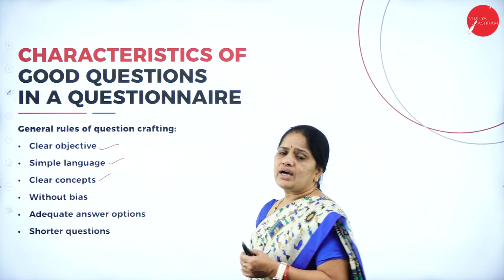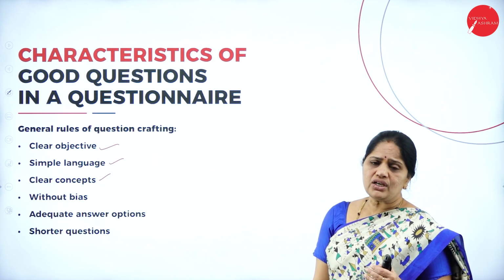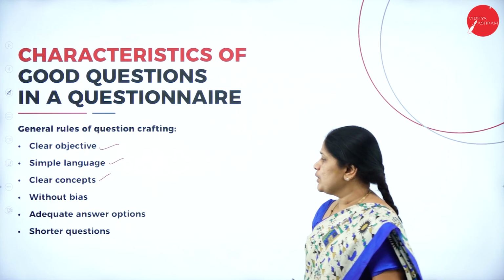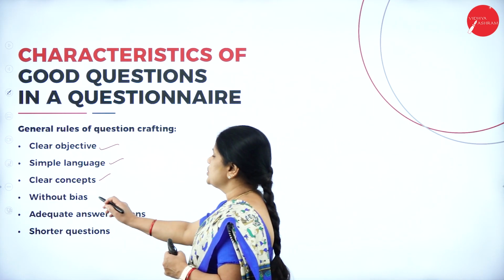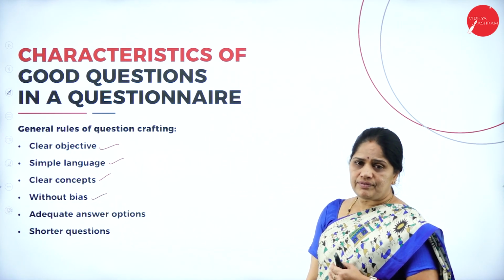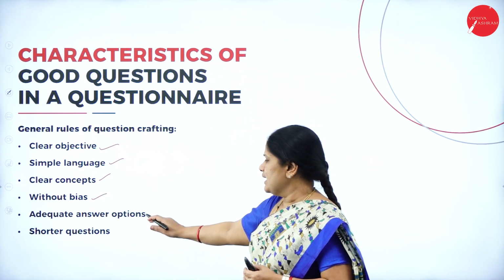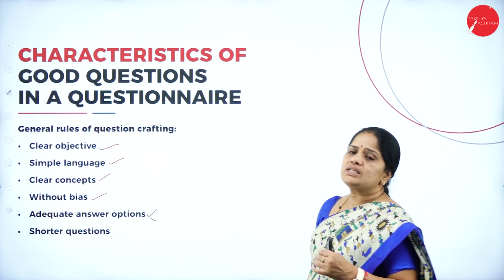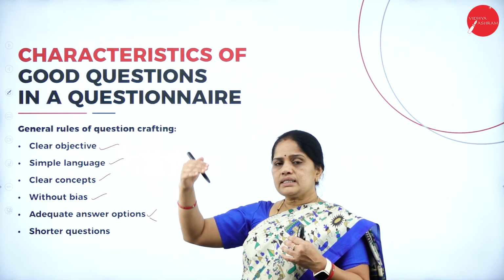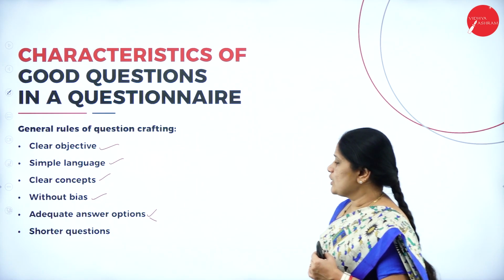So whenever you are having questions relating to any of the concepts, try to be as clear and precise as possible. Then the question should be without bias. So don't have any bias while framing the questionnaire. Then next one is adequate answer options. So if it is a closed-ended questionnaire, try to see that you have proper answer options.